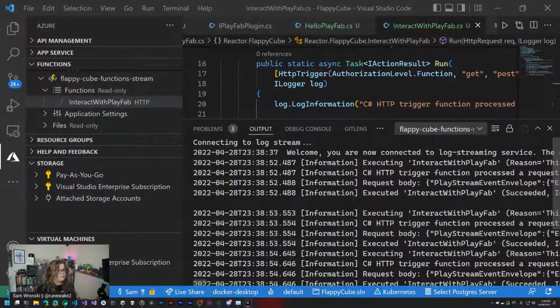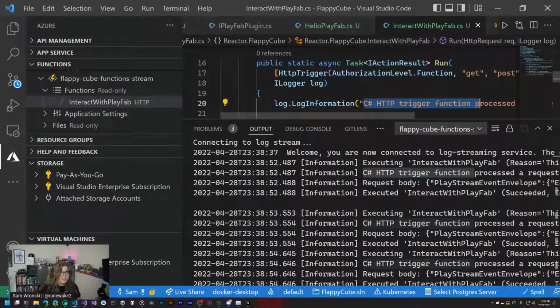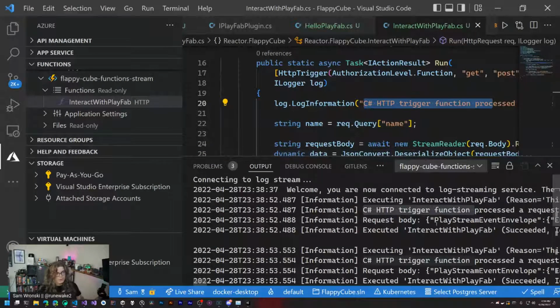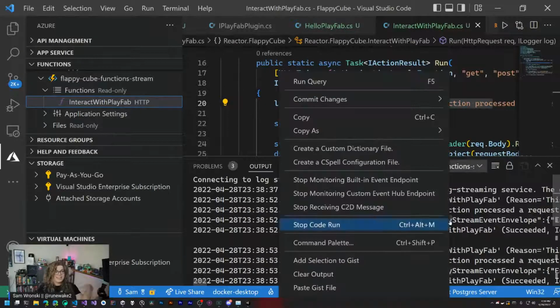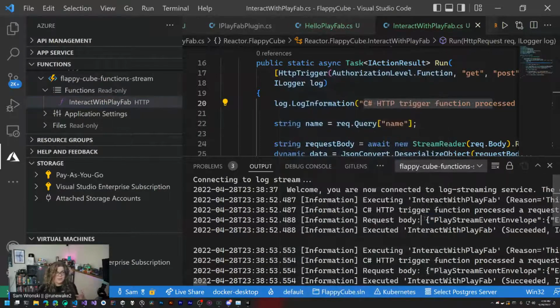These are our same logs that we had previously. This is the same information here. You can see HTTP trigger function processed. That's coming from here, and so on. So we're getting the same logs. What we're looking for is this request body. The reason I like to do it this way is because then I can change this and write tests around the request body rather than doing a bunch of other things. This is just how I work.